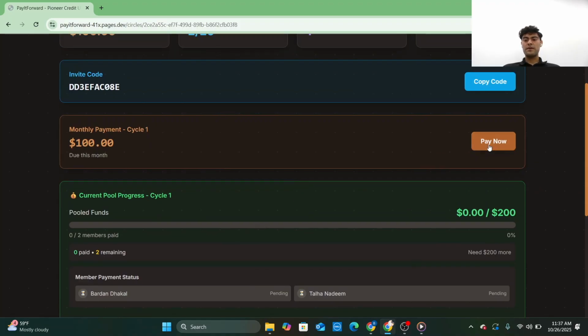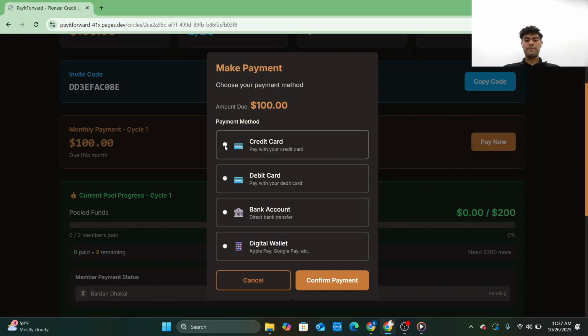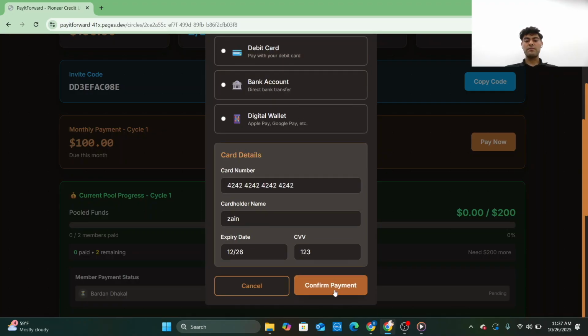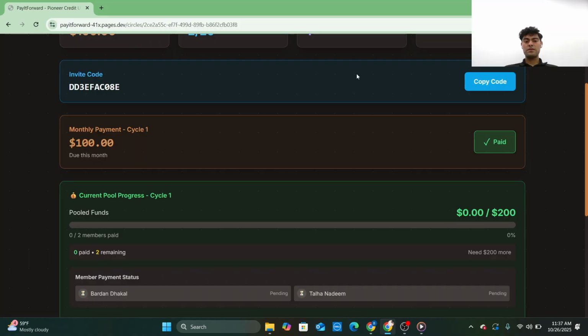Now I'll click on add money to this. I'll click on pay now to add the money to the pot. I can click on credit card. I'll just put in my dummy credit card number, and I'll type my name here and the expiration date. Once I confirm the payment, you should see the progress bar, $200.